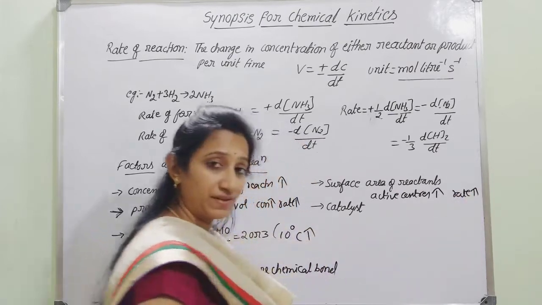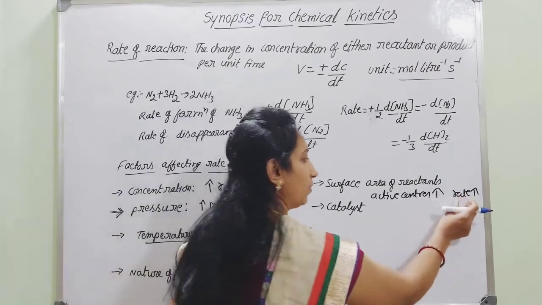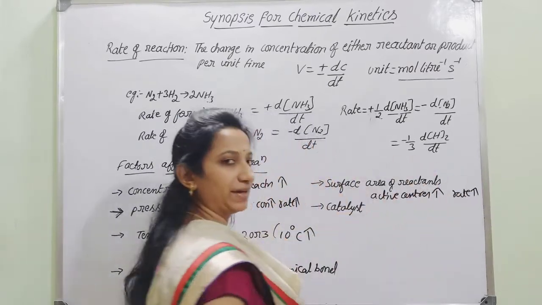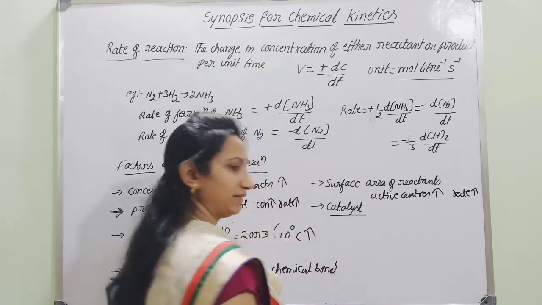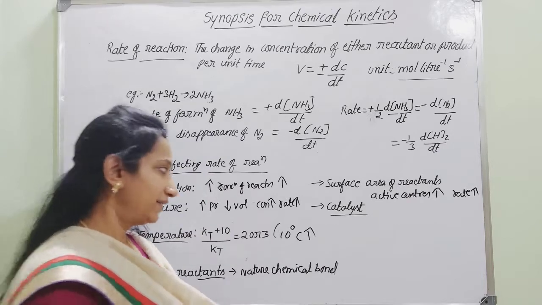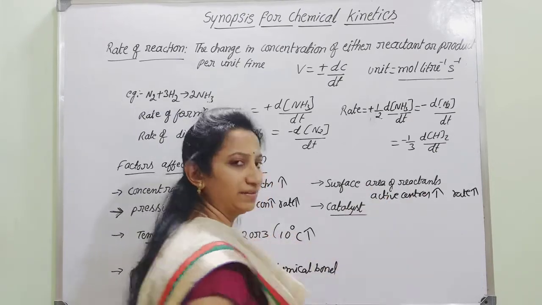Got it? More the surface area, more will be the active centers; more the active centers, higher will be the rate of reaction. And as you consider the effect of catalyst, it immensely changes the rate of the reaction.